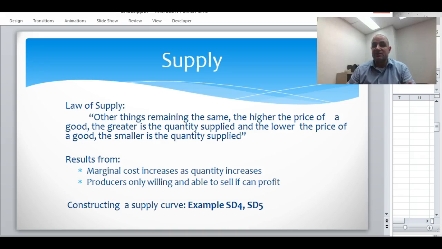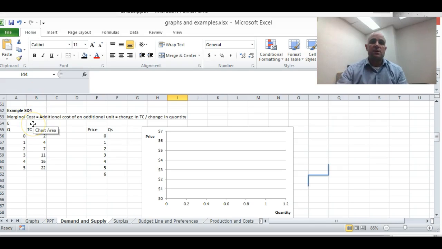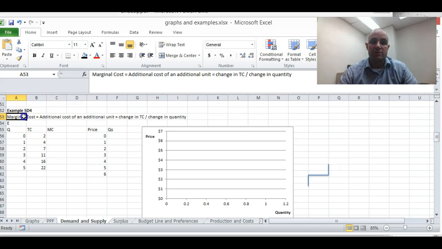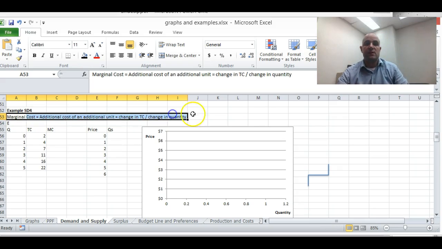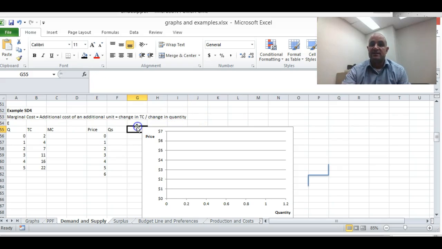Let's look at how to construct the supply curve for an individual and the market. So when we look at marginal cost, again, the marginal cost, which I have the equation for here, is the additional cost of an additional unit. Right? It's the change in the total cost divided by the change in the quantity. Now, for simplicity here, we're just going to look at quantity going up by 1. So you just have to look at the increase in total cost.